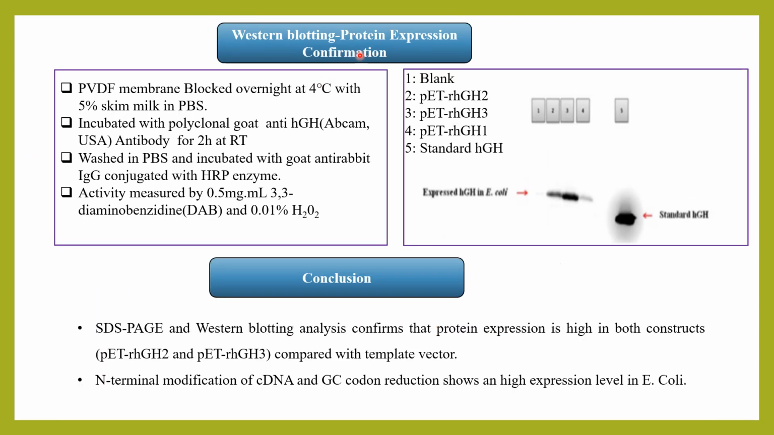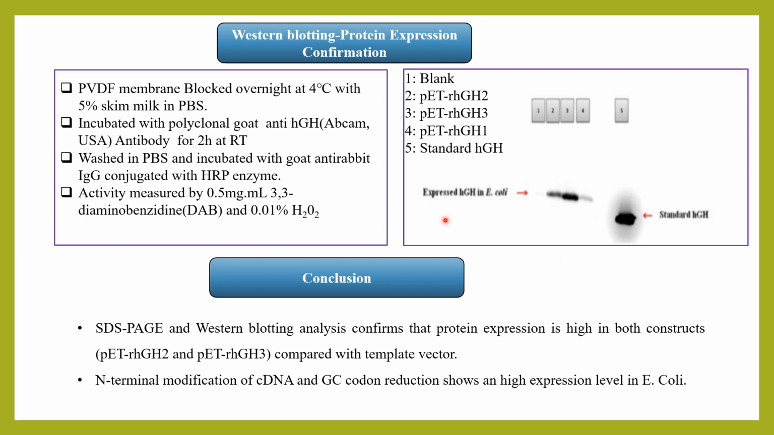Protein expression in E. coli is confirmed by the Western blotting technique. In this technique, electroblotting is carried out by these parameters. So this is the output of the Western blot technique. In this, lane 1 is negative control, lane 2 is the GH2 construct, lane 3 is the GH3, lane 4 is the GH1, and lane 5 is the standard HGH.